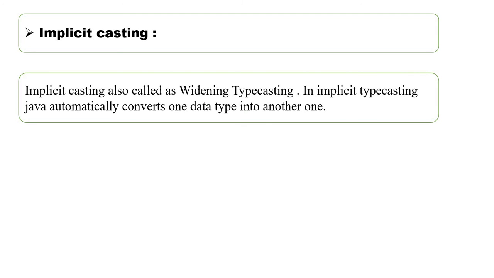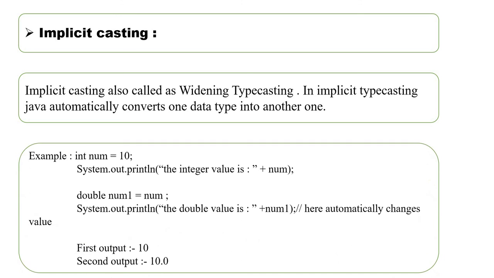Implicit casting is also called widening typecasting. In implicit typecasting, Java automatically converts one data type into another one. Let's have an example. Here we store the value of num into an integer data type. Then we print the value of num. The output will be 10.